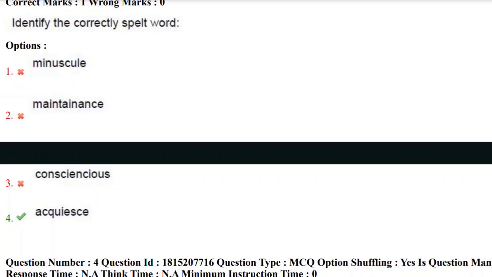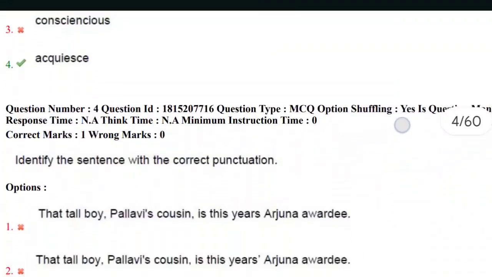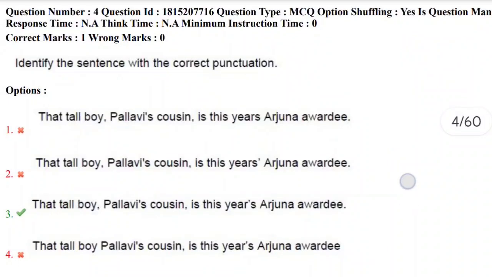ACQUIESCE, which means to agree to something or to accept something without protesting. So the correct answer here is the fourth option. Let's move towards the fourth question.